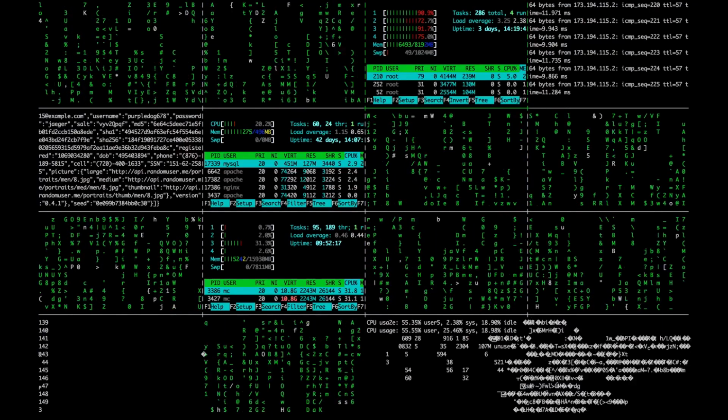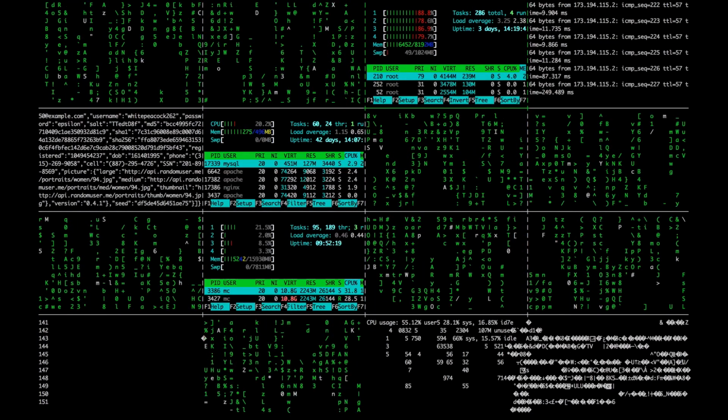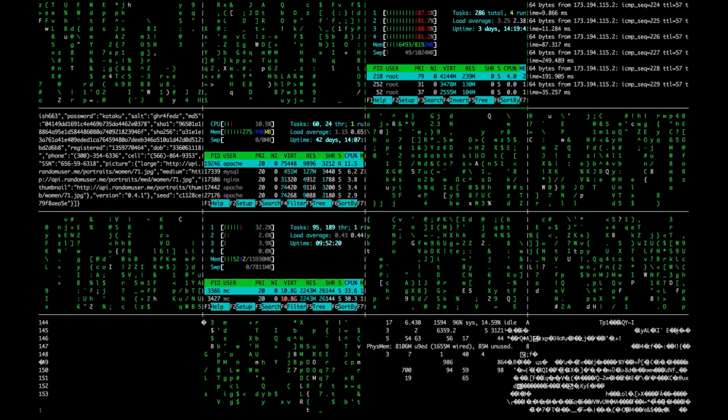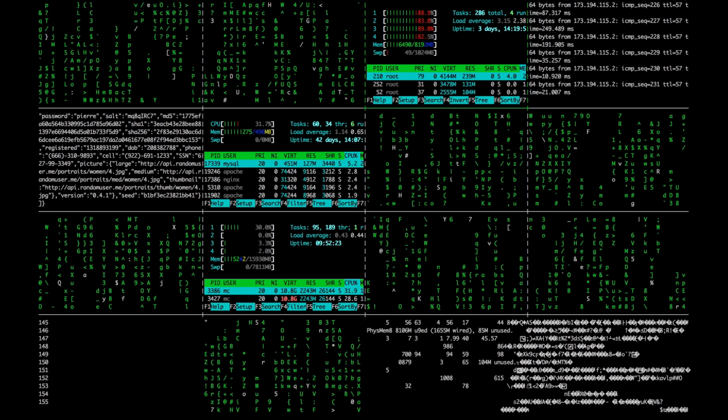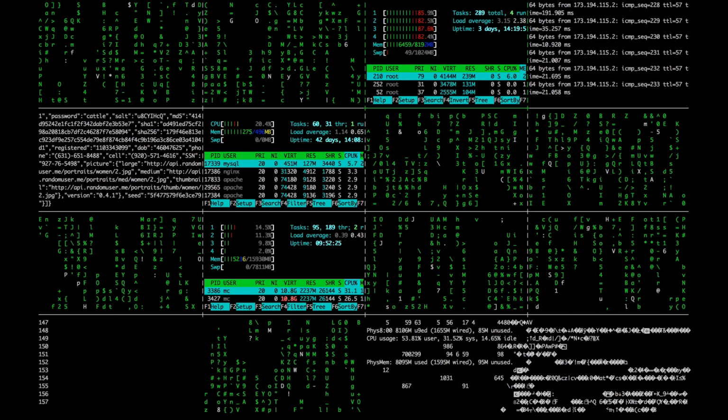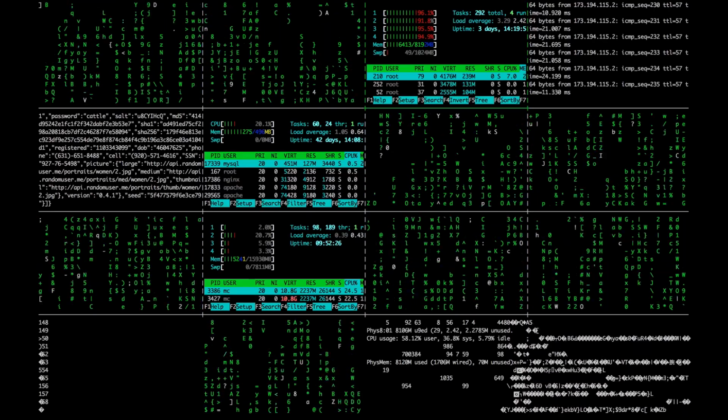Hey penguins, today we will be going over the 5 most powerful commands that are in Linux. Some of them may surprise you. Let's take a look.